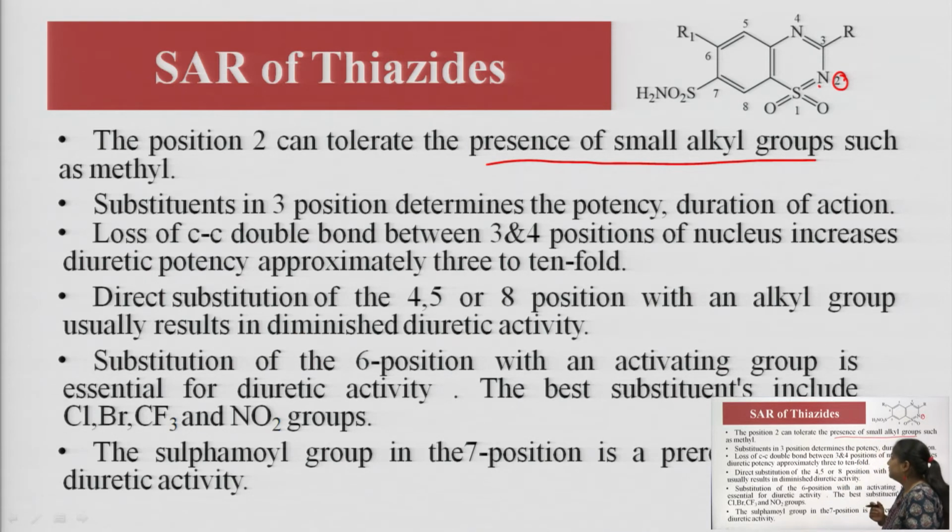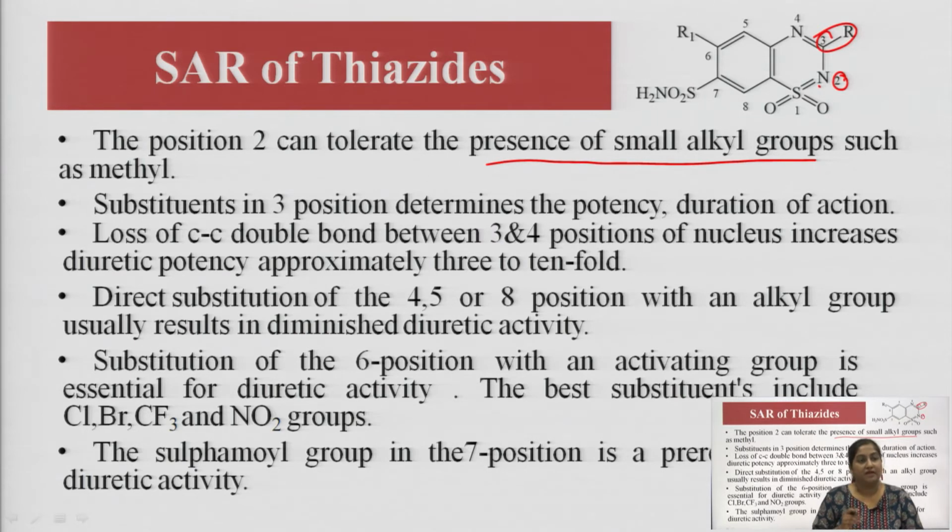Then the substitution at the third position determines the potency and duration of action. That means it is very important to see what is going to be substituted at the third position. If the third position is substituted with very bulky, heavy groups, or groups that have their own electron withdrawing nature, they can hamper the potency and duration of action of the drug.